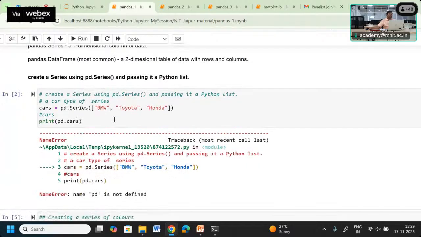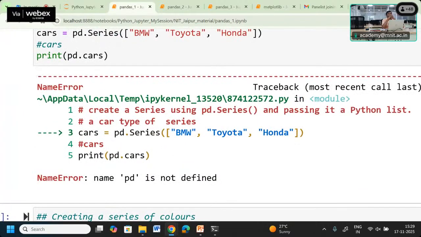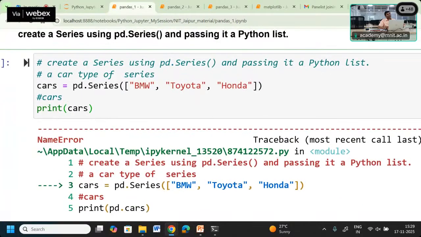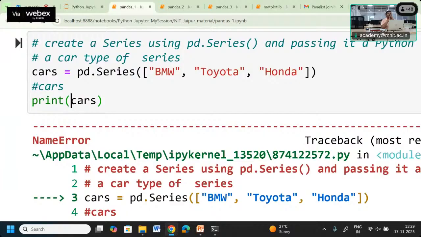Okay, can anyone tell why it is not working? Why did I write this statement? It is written that cars equals pd.Series, print cars. This pd gives a NameError. It means the Series function is coming from somewhere that is not known to the interpreter. It means the Series function is available in some other library or module, which will be available in the